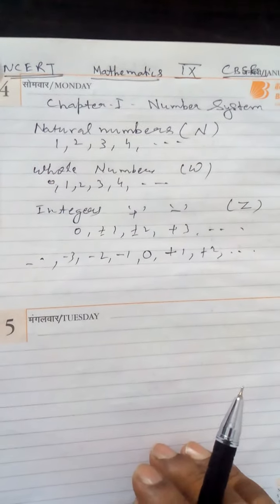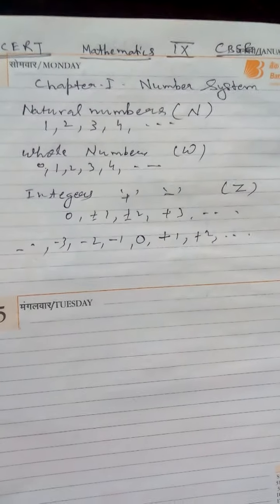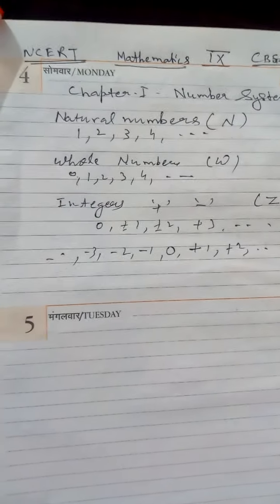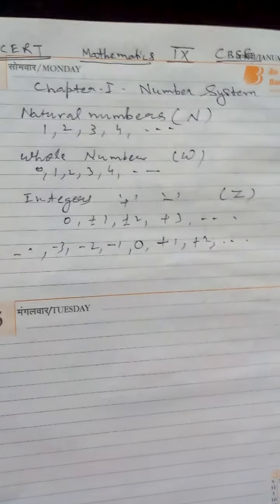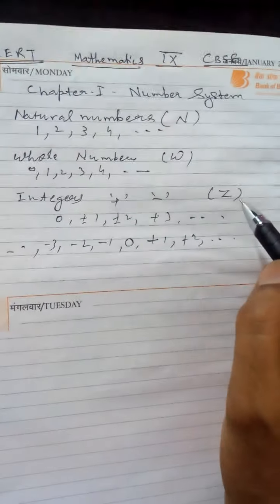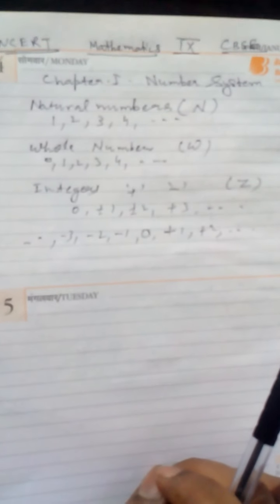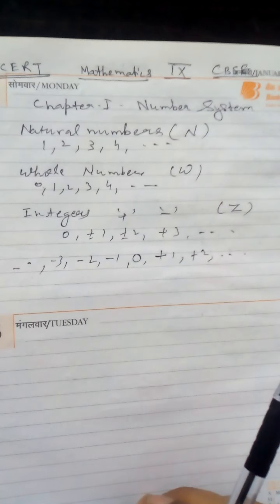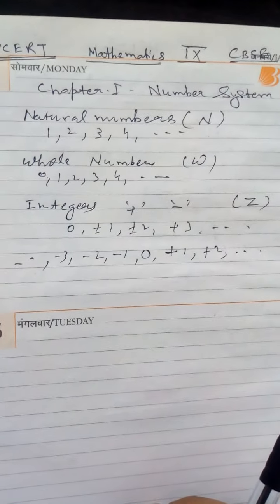There is no largest number. If anyone asks what is the largest integer, if 1000 then 1001 will be there. Smallest is also not there. But in the case of whole numbers, the smallest whole number is 0 and the smallest natural number is 1.